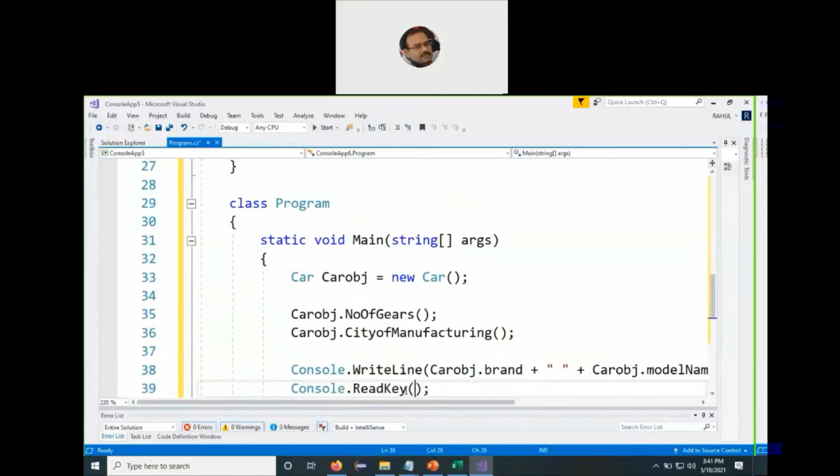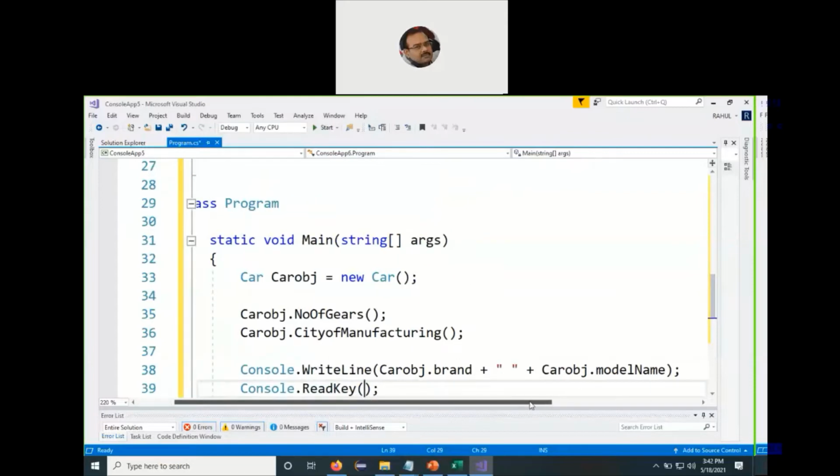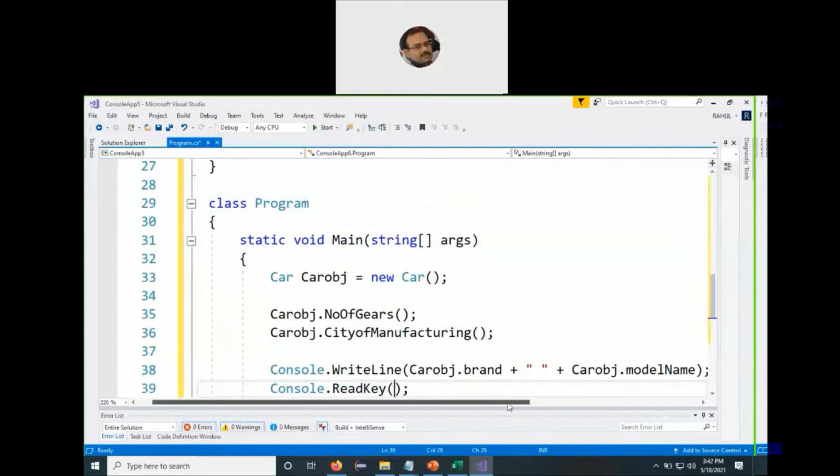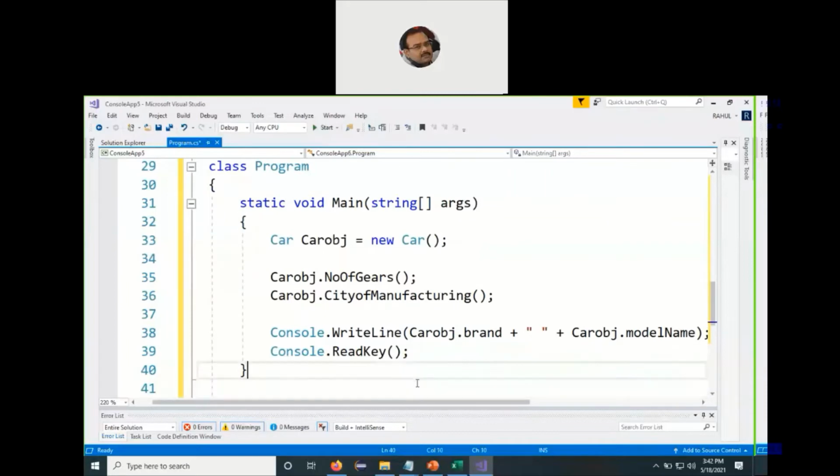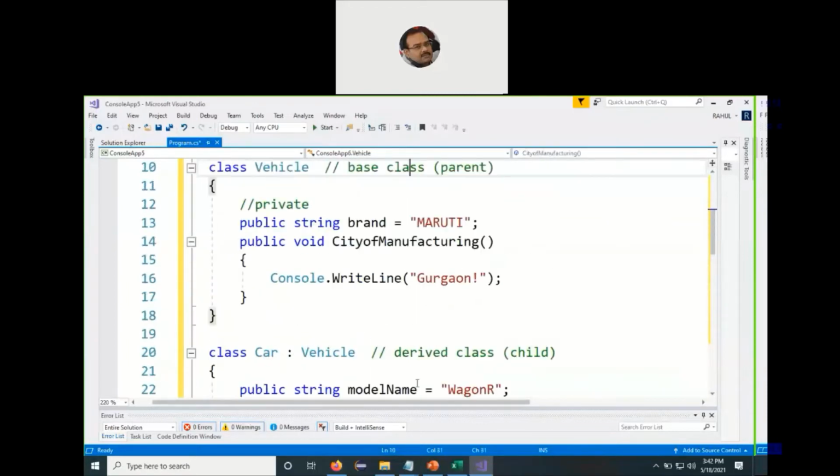Console.WriteLine car object dot brand plus car object dot model name, because both of them are easily accessible, the brand name as well as the model name. The member variable of the base class can be accessed by the reference variable of the derived class. And then Console.ReadKey just to hold the command prompt window. So it's a very small simple program that shows how inheritance takes place.